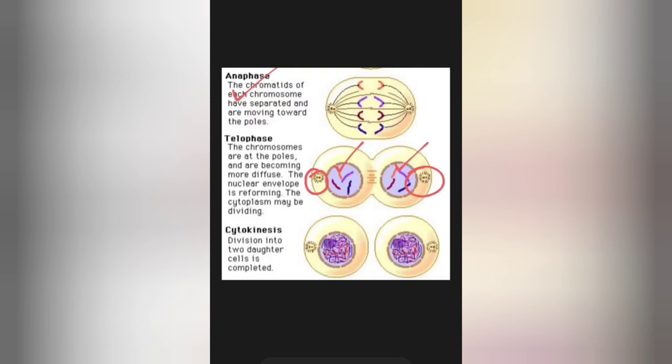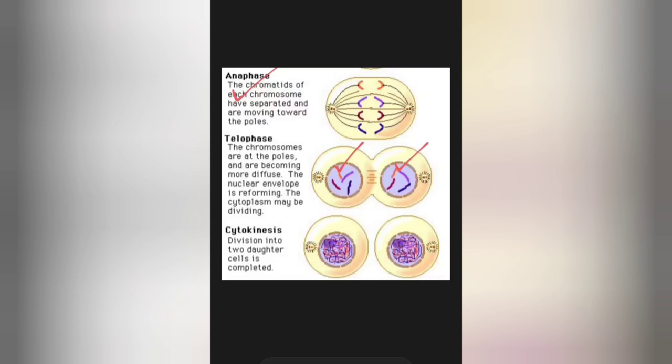Nuclear membrane is developed again around the chromosomes which are found at poles. So the nuclear membrane that started to disintegrate during the prophase has now started to rebuild again during telophase. Nucleolus, same for nucleolus. The nucleolus which started to disappear during the prophase has started to reappear during the telophase. The chromosomes become less condensed.